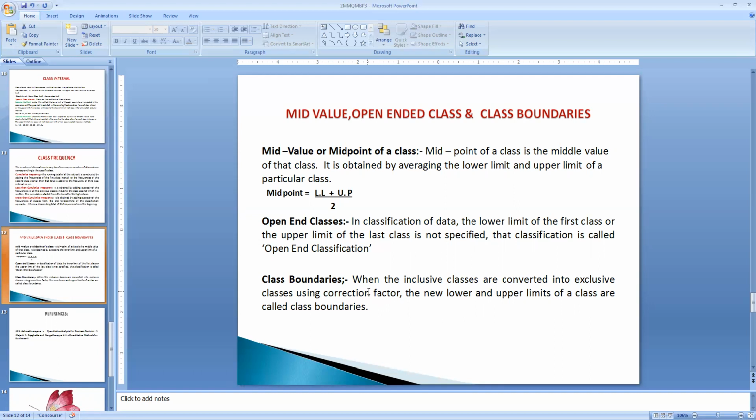And class boundaries: when inclusive classes are converted into exclusive classes, the new lower and upper limits that are formed are called class boundaries. When the inclusive method is used, the upper limit is included in the same class and not carried to the next class interval. After conversion into exclusive class intervals, we see the new lower limits and upper limits. That kind of classification is called class boundaries.